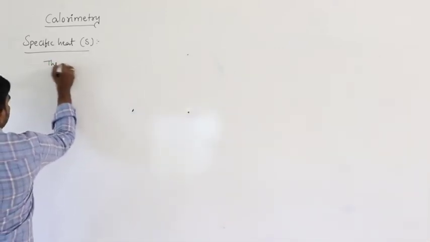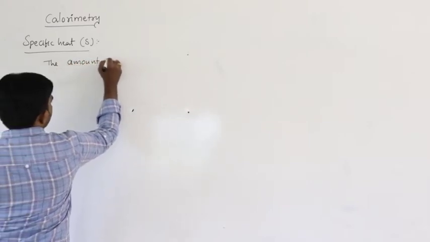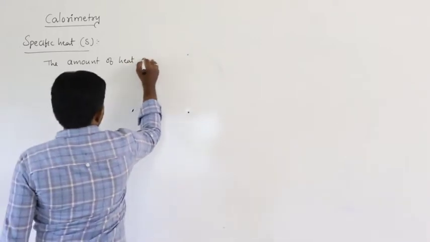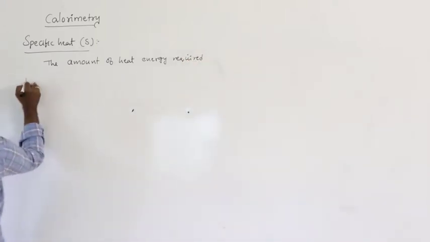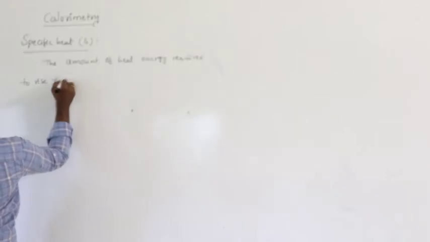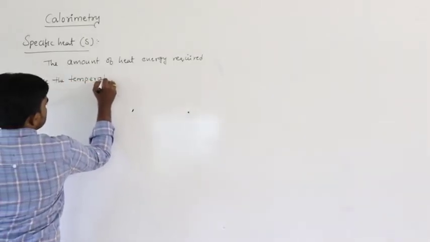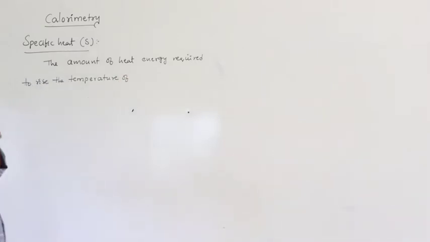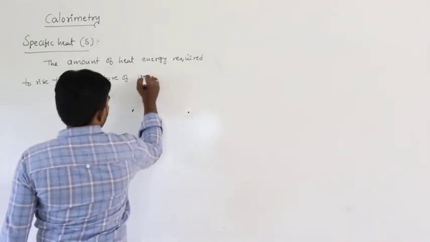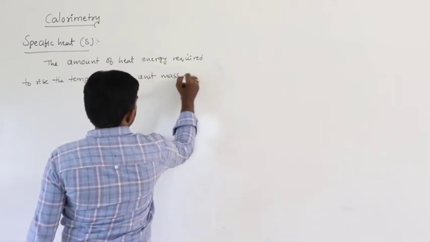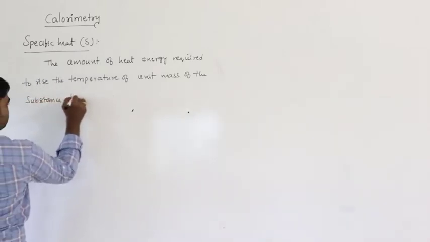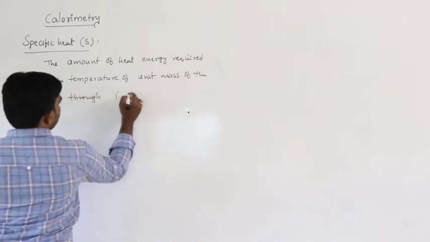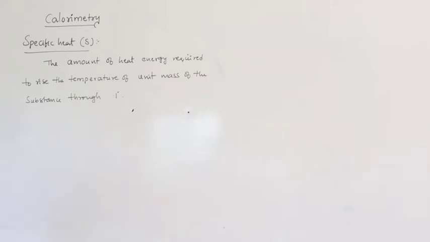Specific heat means, see here, the definition is the amount of heat energy required to rise the temperature of unit mass of the substance through 1 degree. This is called specific heat.